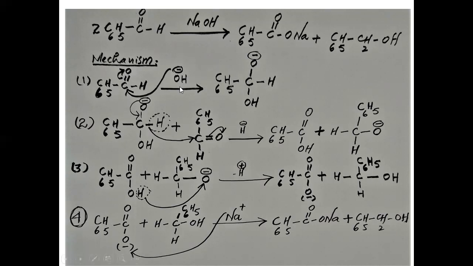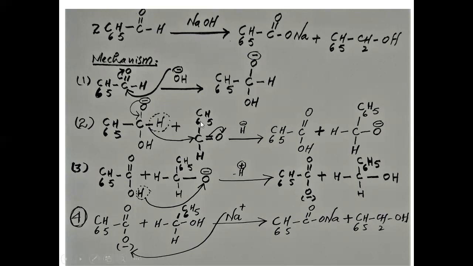So C6H5, C, here this hydroxyl ion will attach on this side, OH, oxygen with negative charge, and H. So this is the first step, attack of hydroxyl ion on the carbonyl carbon. And second step is the transfer of hydride ion. This hydride ion, this H negative ion, will be shifted from this molecule to the next molecule of benzaldehyde.